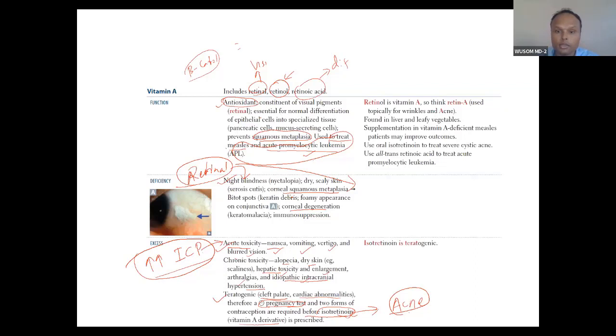Otherwise, don't give isotretinoin, because it is teratogenic. So you have seen the treatments here: squamous, measles, then leukemia, and then acne. For acne, a specific type of vitamin A, tretinoin, is used, and you don't give tretinoin in pregnant women because it is teratogenic.